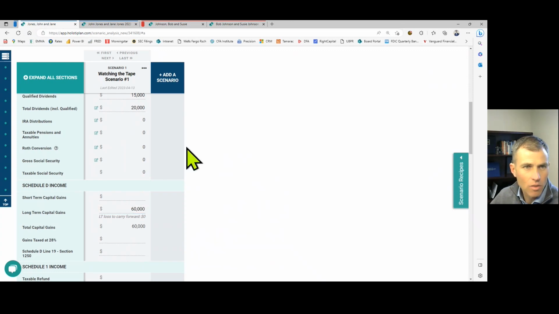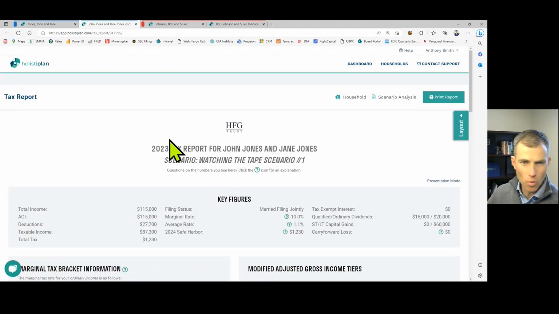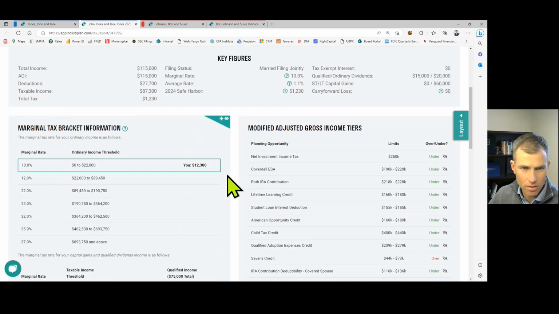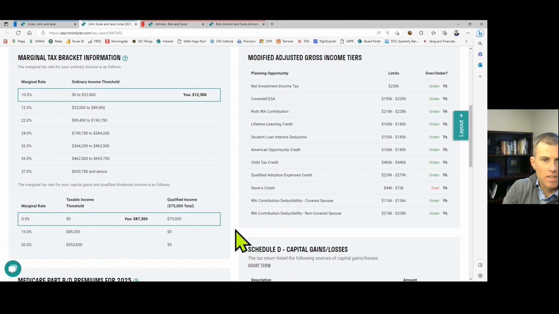in gains. Now, if we go to our summary tax report, we'll update this, see what it does to our tax situation for the Joneses. Doesn't change ordinary income, still $12,300. But you can see that it does change the amount in the capital gains and qualified dividends table. All right, so the Joneses in this case have income for these purposes of $87,300. That is still below the threshold that would put them into the 15% capital gains tax bracket. So that starts at $89,250.